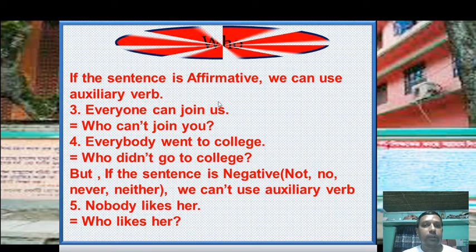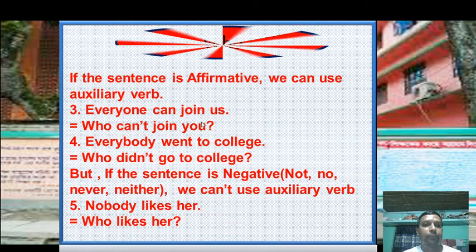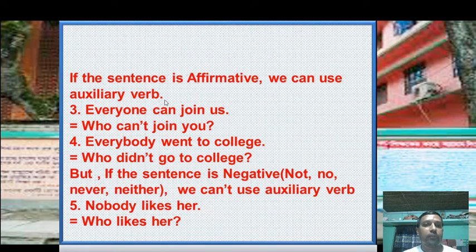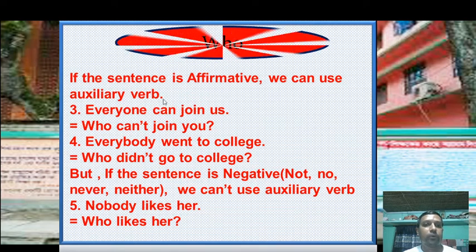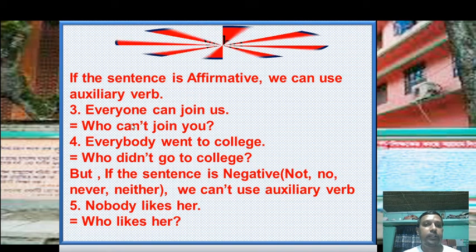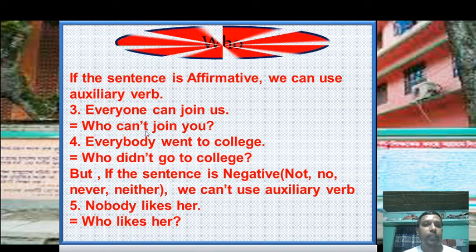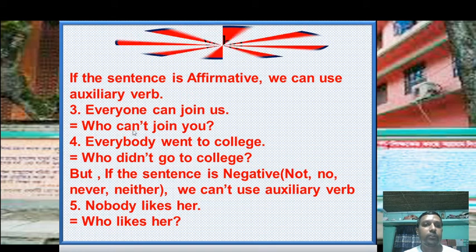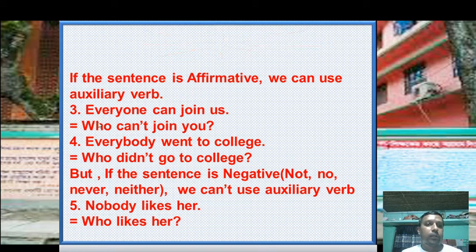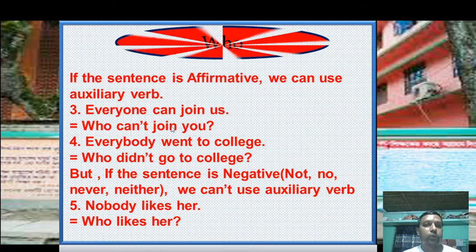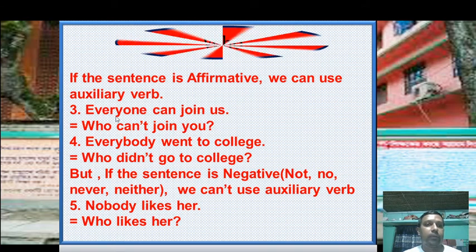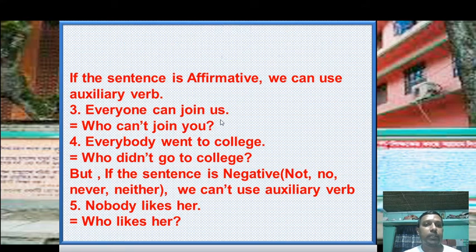Without us, you have to use you. Here the auxiliary verb is can, and you have to change it to the negative auxiliary verb. That's why you have to use cannot. Who cannot join you? Here, everyone must be omitted.